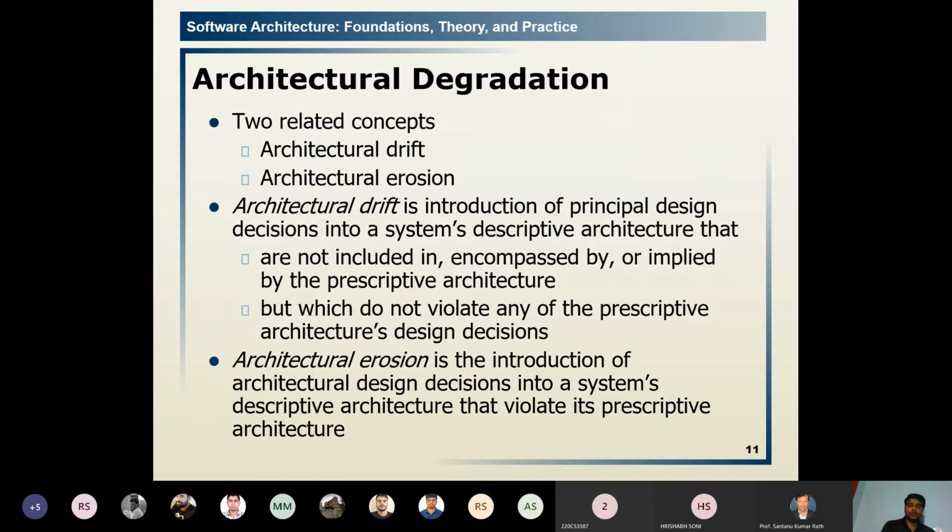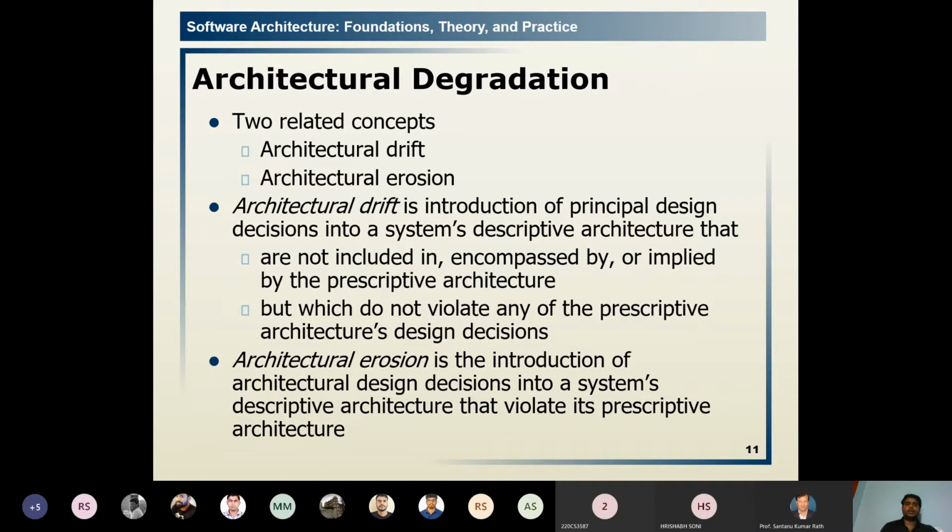Then architectural erosion is the introduction of architectural design decisions into a system's descriptive architecture that violates its prescriptive architecture. If some change is necessary, the descriptive architecture violates the prescriptive architecture if it is not properly documented or designed.